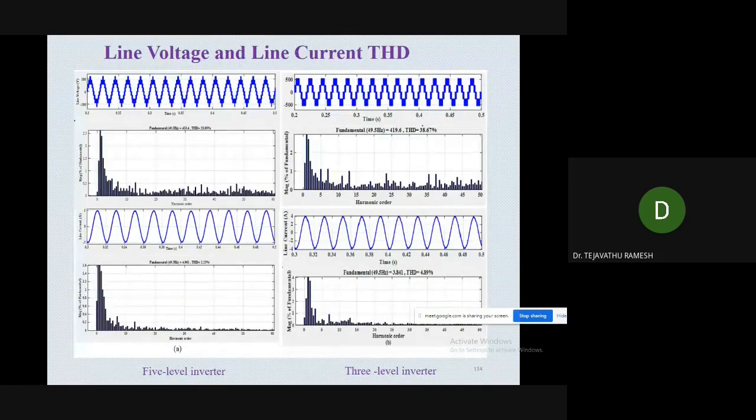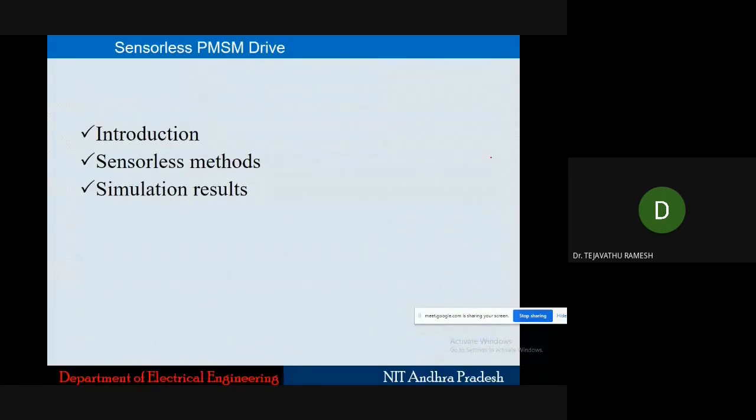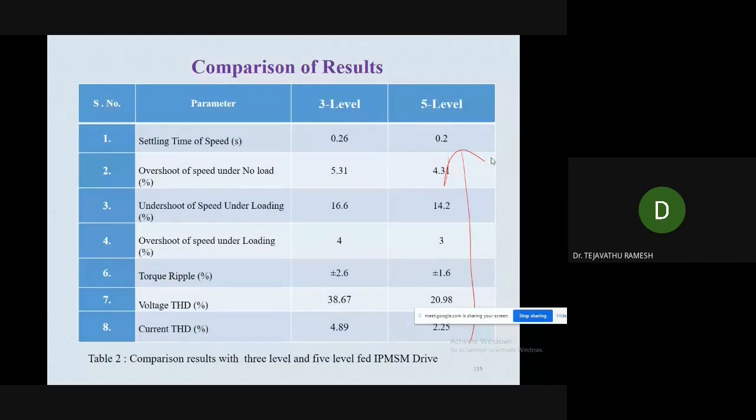The current THD and voltage THD using 3 level: voltage THD is 20.98 and current THD is 4.89. Current THD using 5 level is 2.25. So here is the comparison between the 3 level and 5 level. The difference is clearly shown here. So this is using the 5 level inverters.